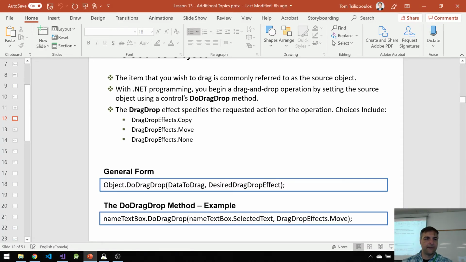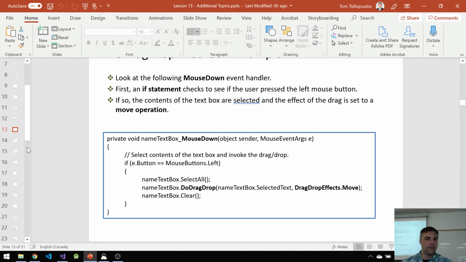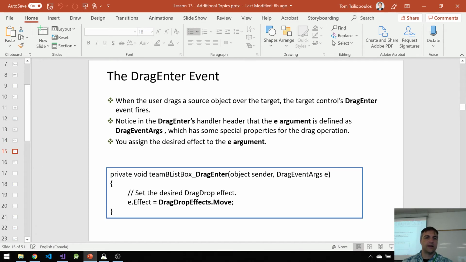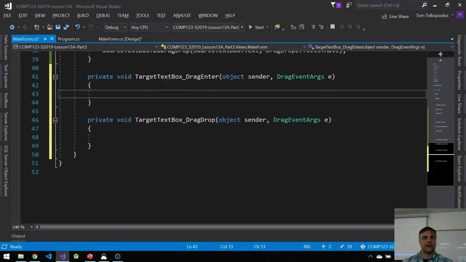So if you look back again at your documentation here, and this is what I recommend you do. So that was the source. Here's the target. It tells you what to do here with the target, and it says E.effect. So E.effect. What's the effect I want? Equals DragDropEffects.Move. Done.